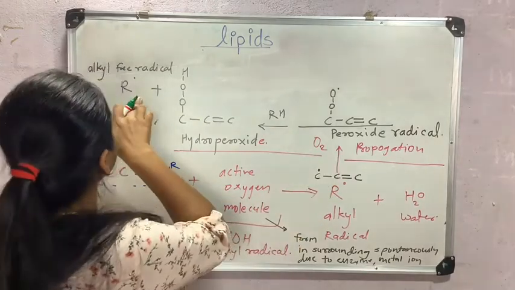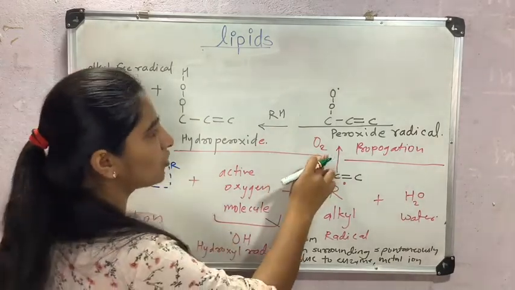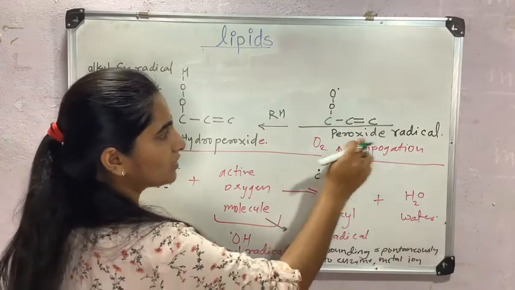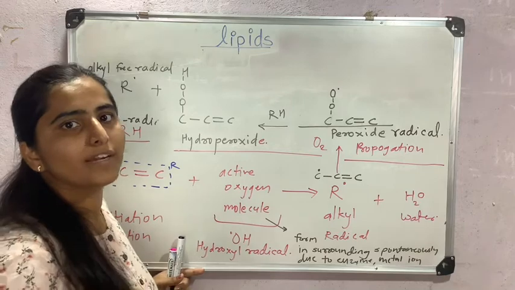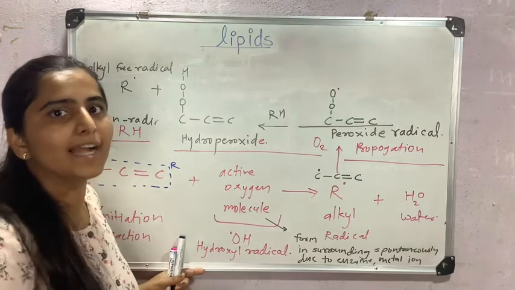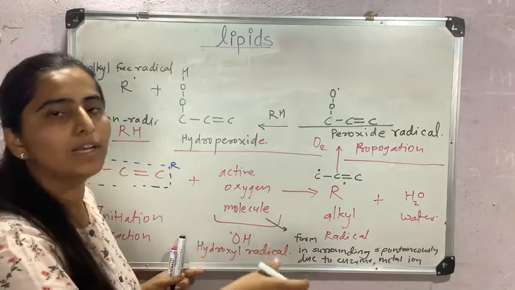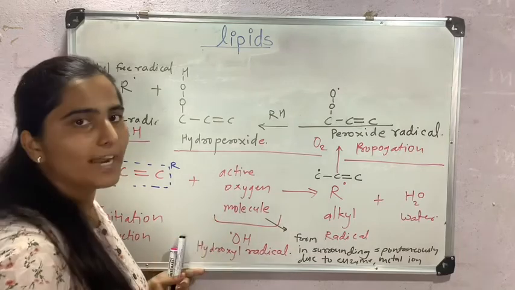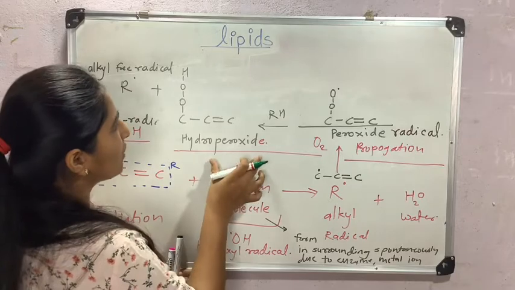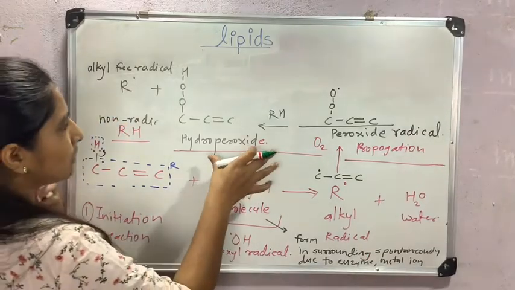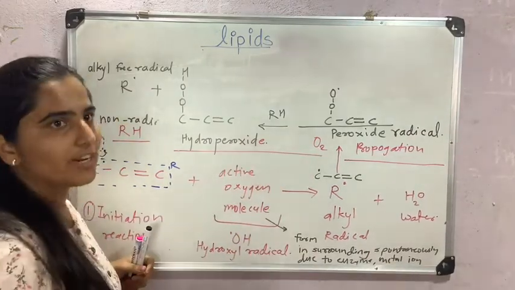This alkyl free radical again will react with oxygen molecule, and we will get peroxide radical. Again this peroxide radical will try to get rid of its free radical properties, and it will react with a non-free radical molecule, become more stable, and produce hydroperoxide. Now this is all about propagation reaction.